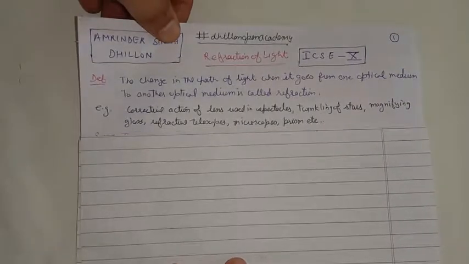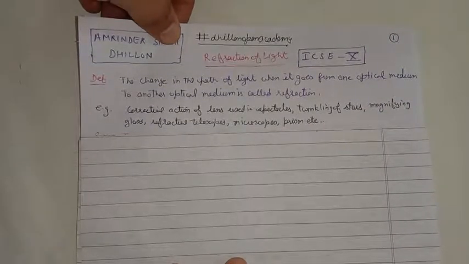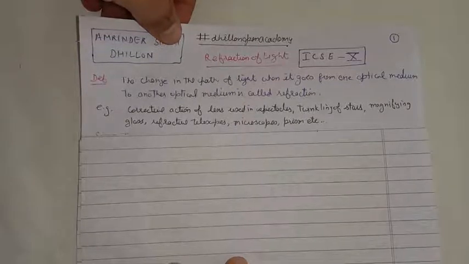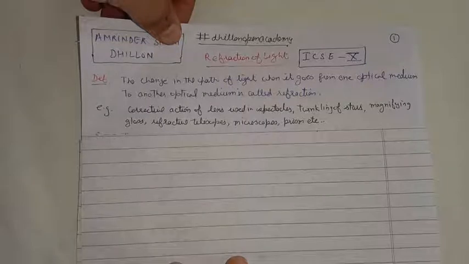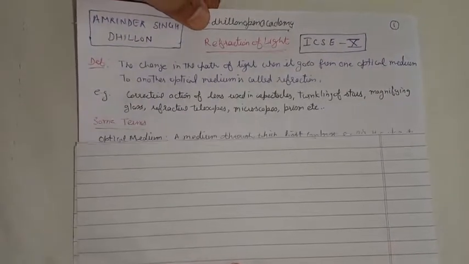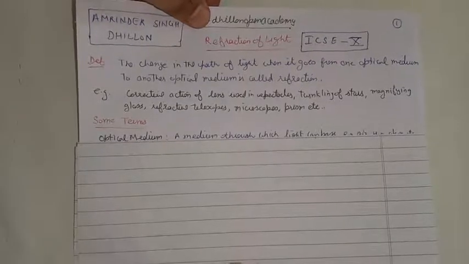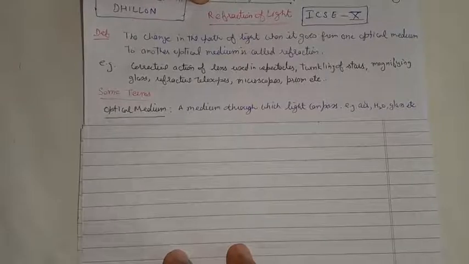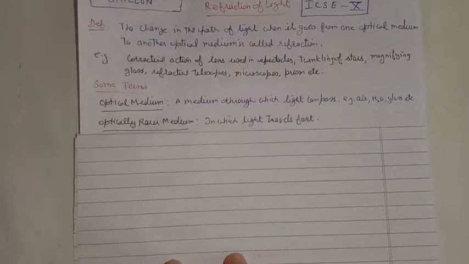So we have just seen some examples: corrective action of the lenses used in the specs, twinkling of stars, magnifying glass, telescopes, microscopes, prisms, etc. They all use refraction in order to change the path of the light. Before we go into the detail, some basic terms are essential. One is optical medium. A medium through which light can pass, we call it an optical medium. For example, air, water, glass, etc.